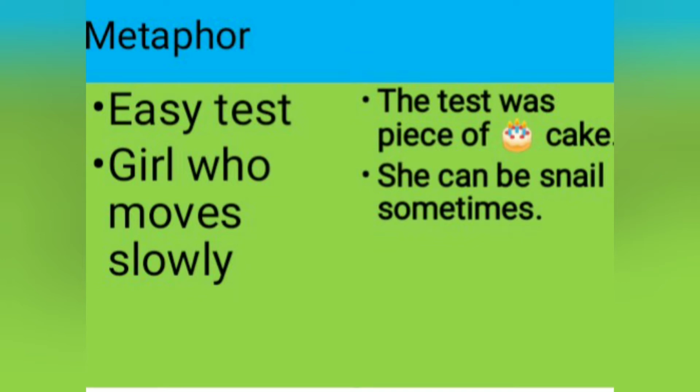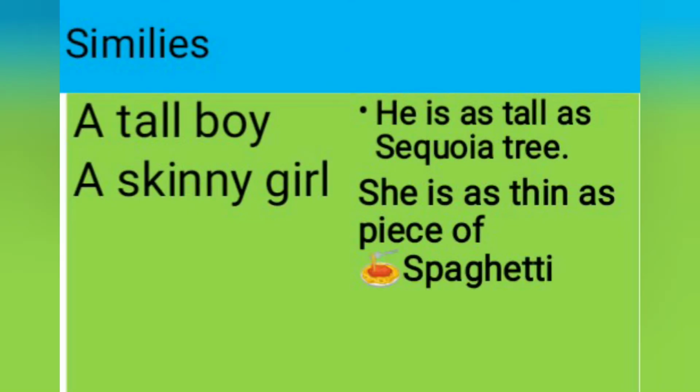Let's talk about an easy test. The test was a piece of cake. A girl who moves slowly: she can be a snail sometimes. Similes: a tall boy. He is as tall as a sequoia tree. A skinny girl. She is as thin as a piece of spaghetti.